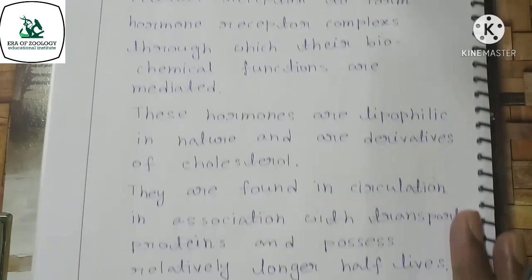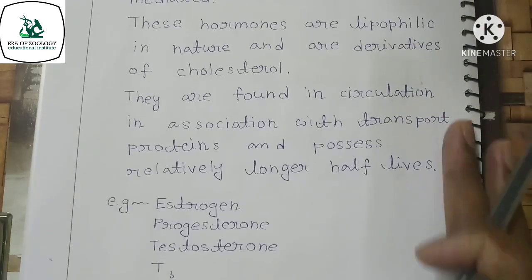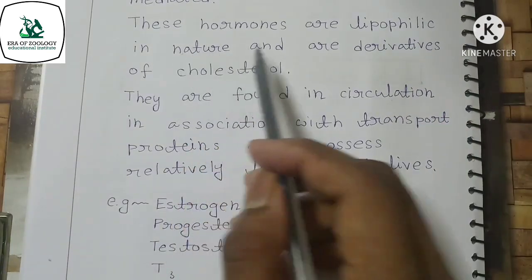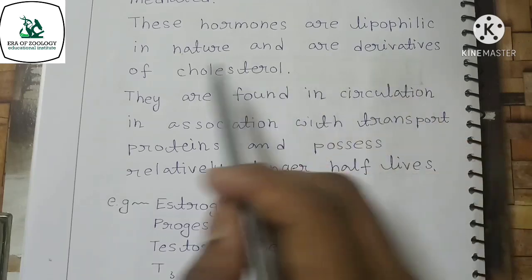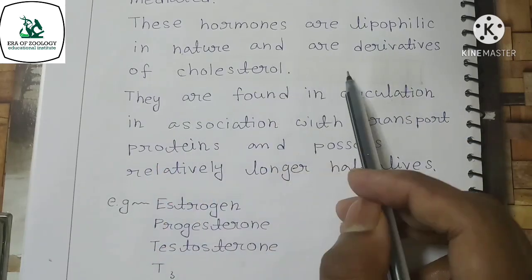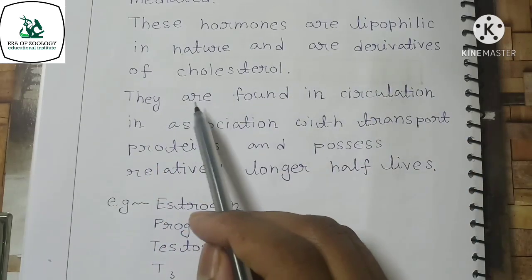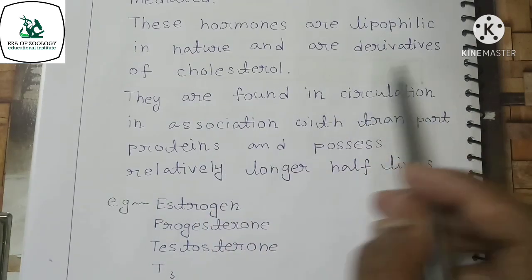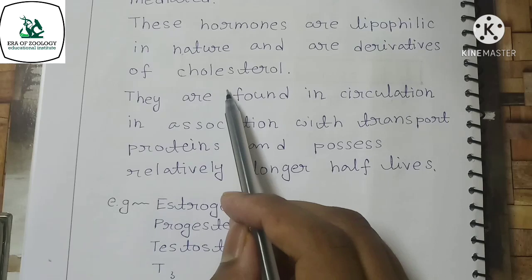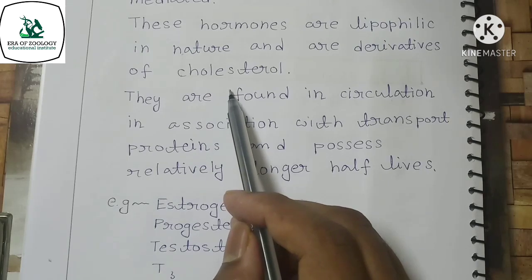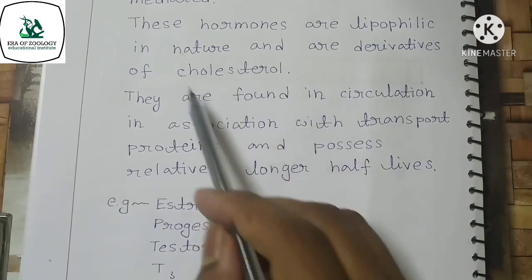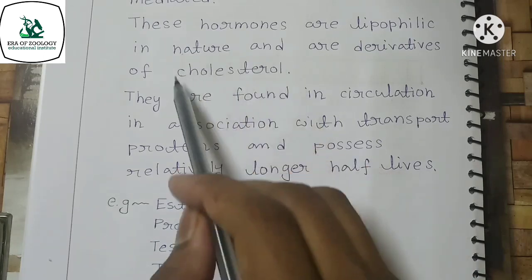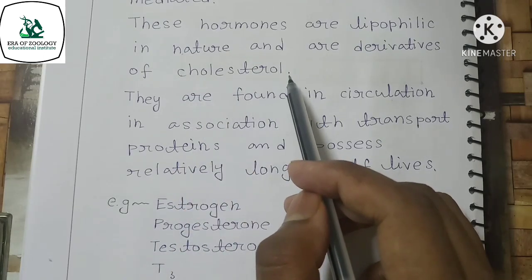These hormones are lipophilic in nature and are derivatives of cholesterol, so they are synthesized from cholesterol, which is their precursor.